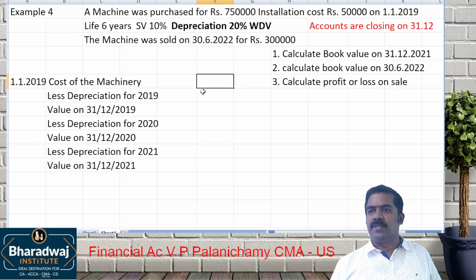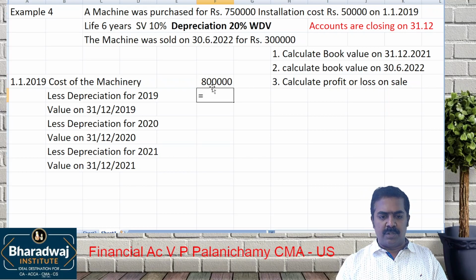What is the cost of the machinery? 8 lakhs. Capital and revenue expenditure we have seen earlier. What is the cost of the asset? Cost plus installation. 8 lakhs. Depreciation for 2019 is 8 lakhs into the percentage? 20%.